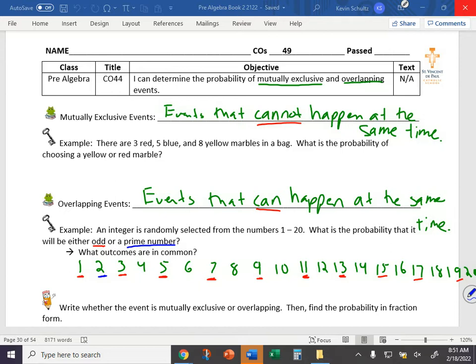Dave. 17 is a prime number. Haley. 5 is a prime number. 19 is a prime number. Camille. 11 is a prime number. Griffin. 7 is a prime number. Jeffrey. 1. 1 is not a prime number, actually.